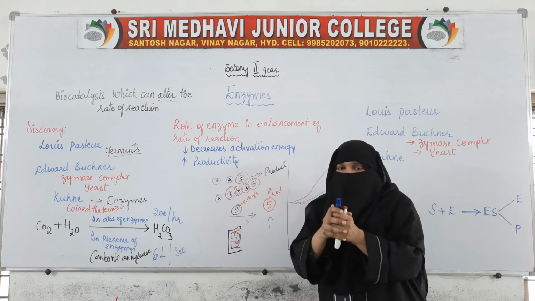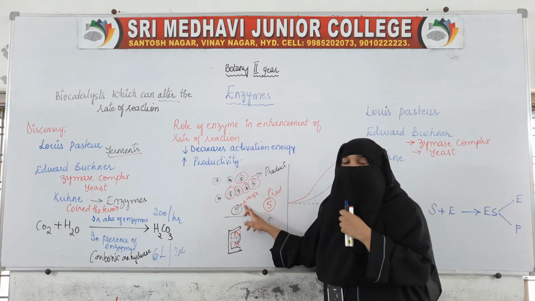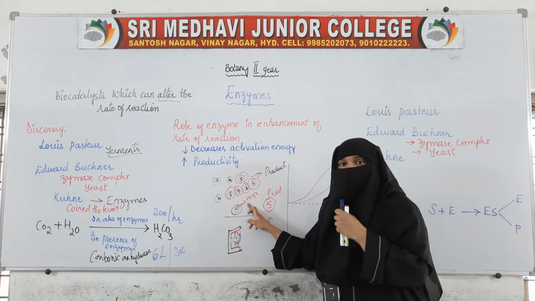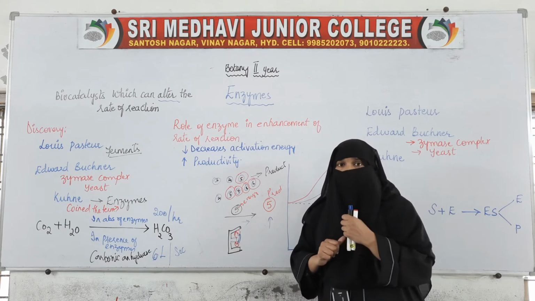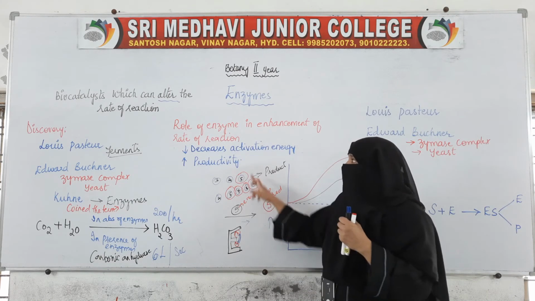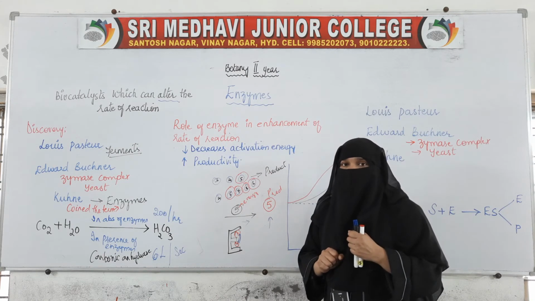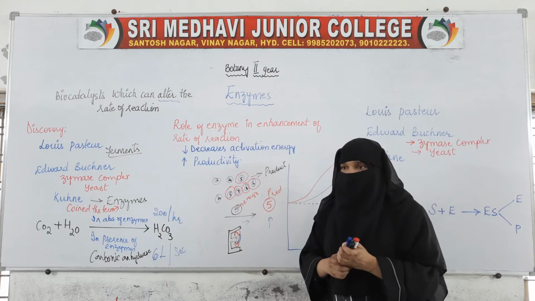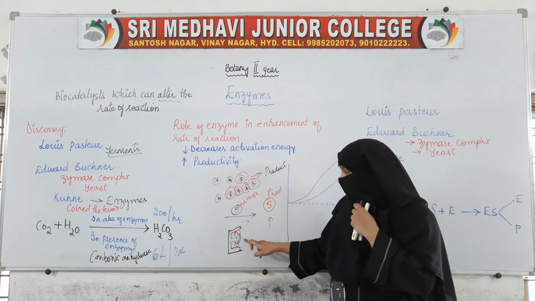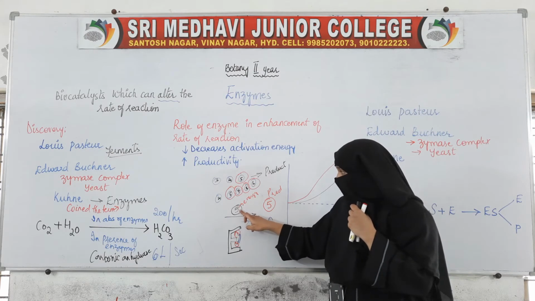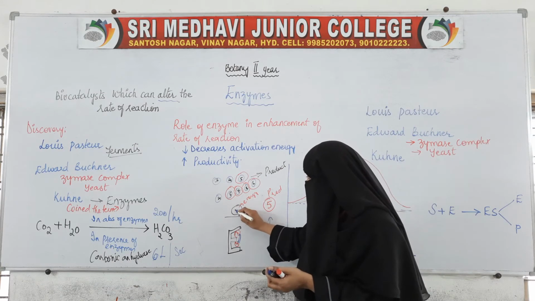When they bind, the energy will be combined and they will be able to take part in the reaction, and when they take part in the reaction, they can produce the product. So this is how it decreases the activation energy. It decreases the activation energy and the productivity will be increased. So here the activation energy, earlier it was 5, now the activation energy is 3.